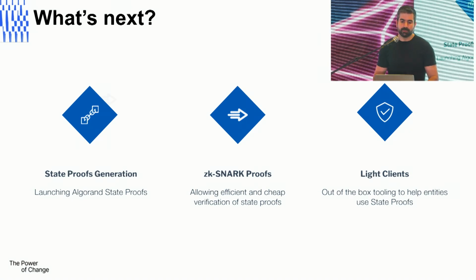After that, we are going to release the zk-SNARK proofs. So as I said, state proofs are compact and light, but we want to make them even cheaper and faster to verify, because gas fees are not always cheap. So essentially we are snarkifying them, and we're generating zk-SNARK proofs that you can verify easily instead of the state proofs themselves. Once we're done with that, we're going to release 2 light clients, one on Ethereum, one on Algorand, that will allow everyone to use this technology and verify whatever state they need, whether it's on Algorand or Ethereum.